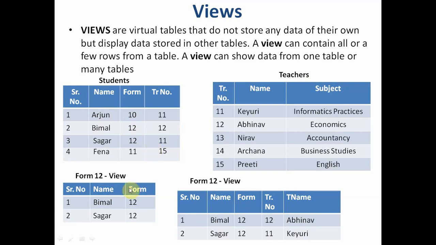So these are views. They do not occupy any space in the memory. They are just to display the records. This view is made up of this table. This view is made up of some columns from this table and some columns from this table. So a view can show data from one or more tables.